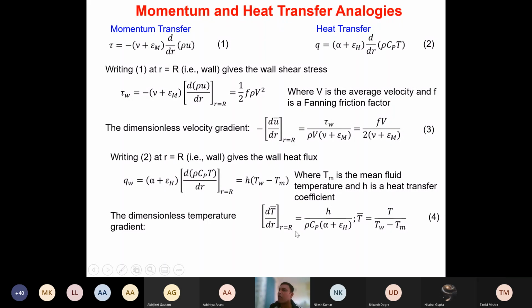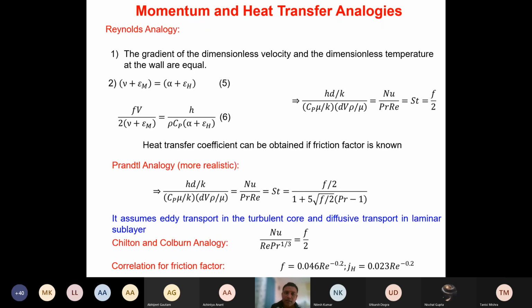What the Reynolds analogy says is that the gradients of dimensionless velocity and dimensionless temperature at the wall are equal. So du bar by dr at R equals capital R is the same as dT bar by dr at R equals capital R. That is what Reynolds assumed. Again, he assumed that nu plus epsilon m, the kinematic viscosity plus eddy momentum diffusivity, equals alpha plus epsilon h.